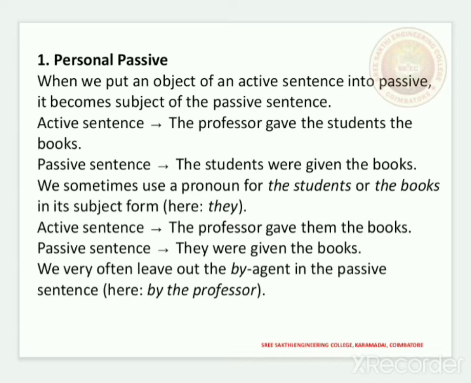We sometimes use a pronoun for the students or the books in a subject form. Here, they. Active sentence: The professor gave them the books. Passive sentence: They were given the books. We very often leave out the by agent in the passive sentence, here by the professor.